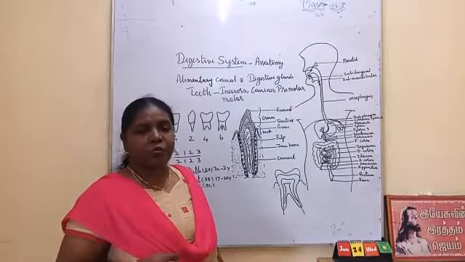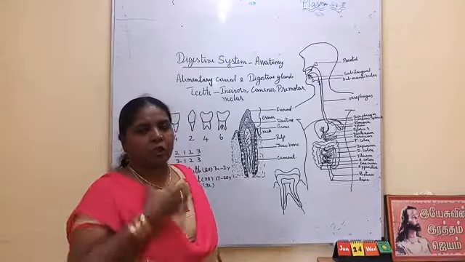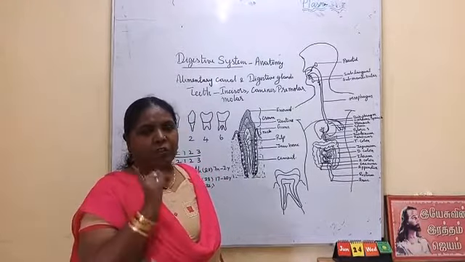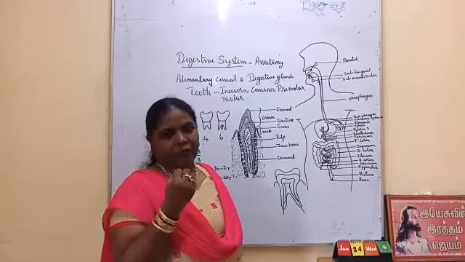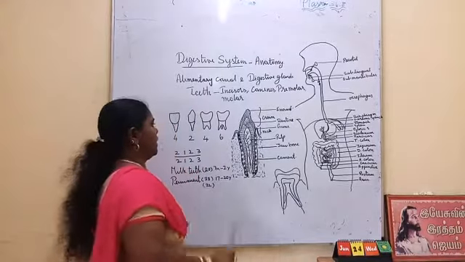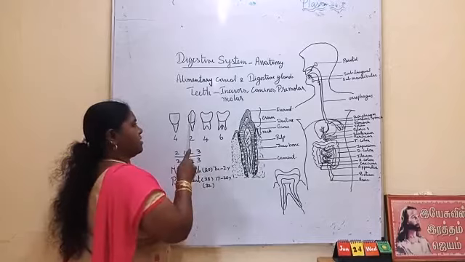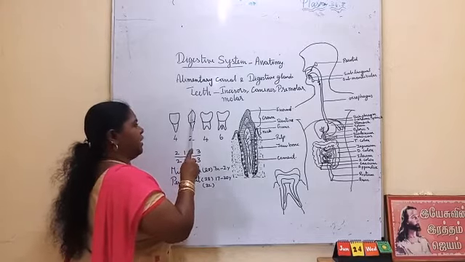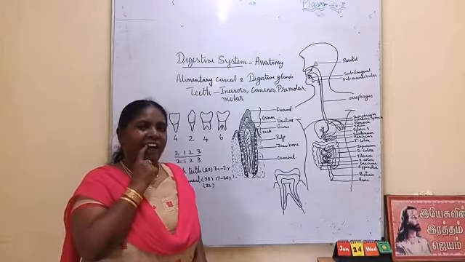It has a single root fixed in the jaw bones, and it is used for biting and cutting the food. Next comes the canine. The canine has a short pointed edge. It is seen on either side here.